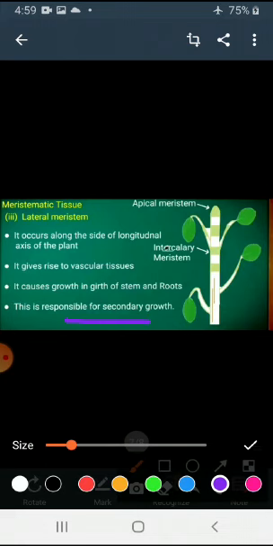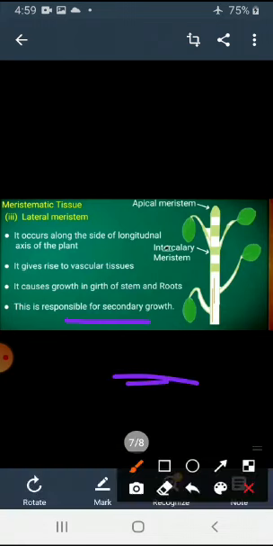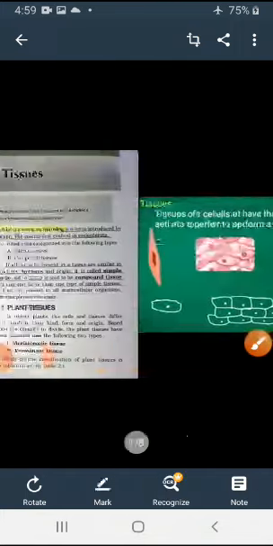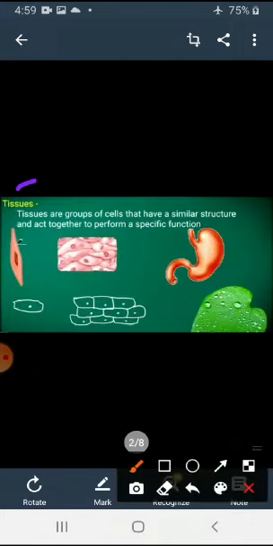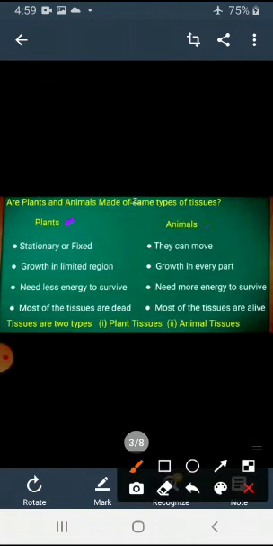Okay, so that is all about the tissues. First we discussed what tissue is. Tissues are groups of cells that have a similar structure and act together to perform a specific function. Tissues are of two types, plant and animal. Plants are stationary or fixed, animals can move. Plant growth is in a limited region, animal growth is in every part. Plants need less energy to survive, animals need more. In plants most tissues are dead, but in animals most tissues are alive.